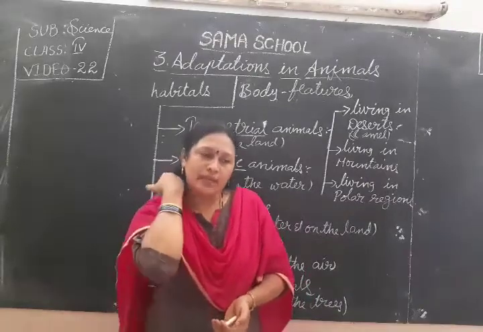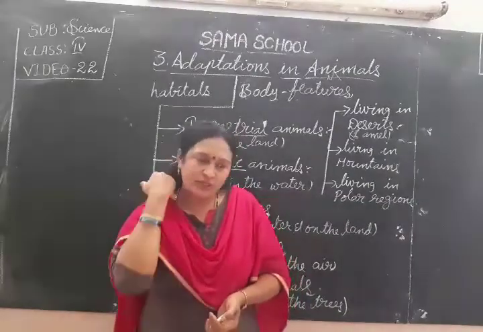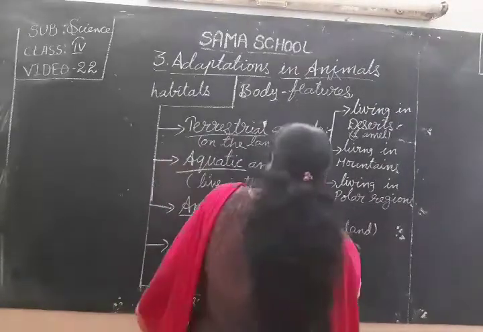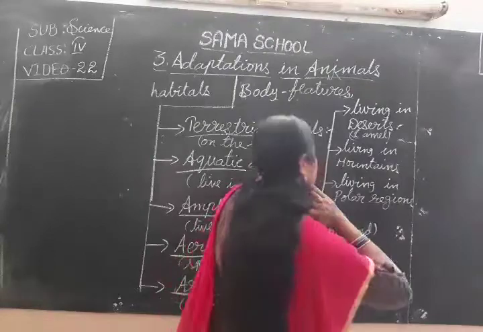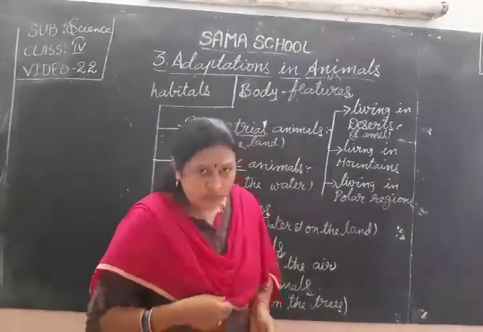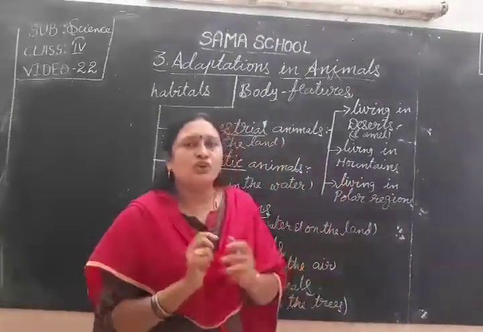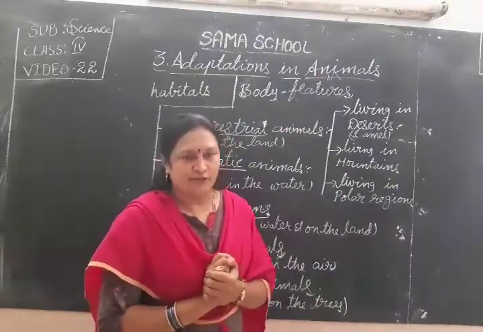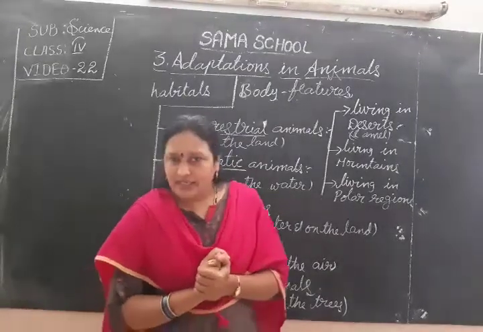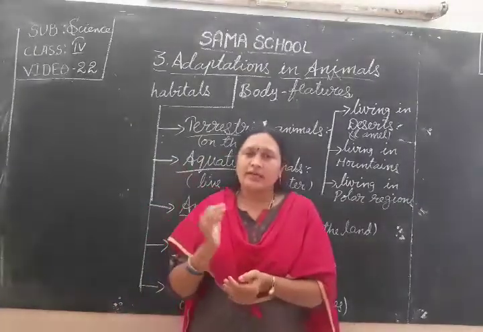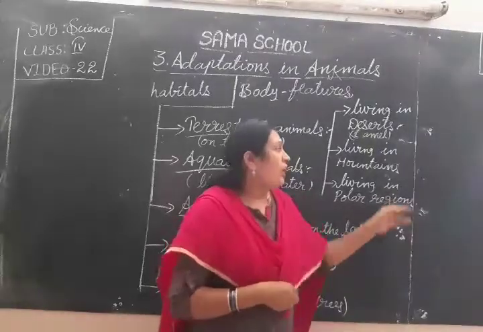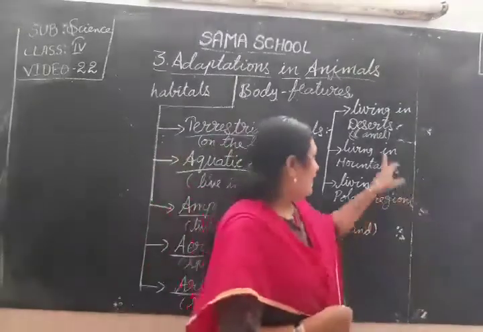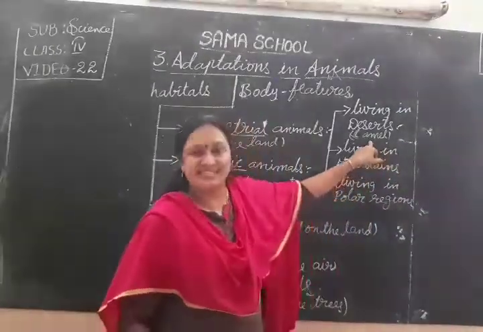And the camel stores fatty food in its hump. The camel has one hump on its back. The hump stores the fatty food. Because of that fatty food, the camel can go some days without getting any food. So all those body features are suitable for a camel to live in a very hot place, the desert.